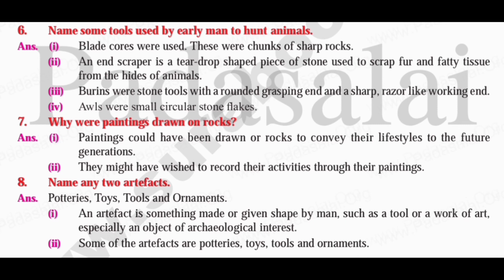The eighth question is, name any two artifacts. The answer is potteries, toys, tools, and ornaments. The first point is, an artifact is something made or given shape by man, such as a tool or a work of art, especially an object of archaeological interest. The second point is, some of the artifacts are potteries, toys, tools, and ornaments.